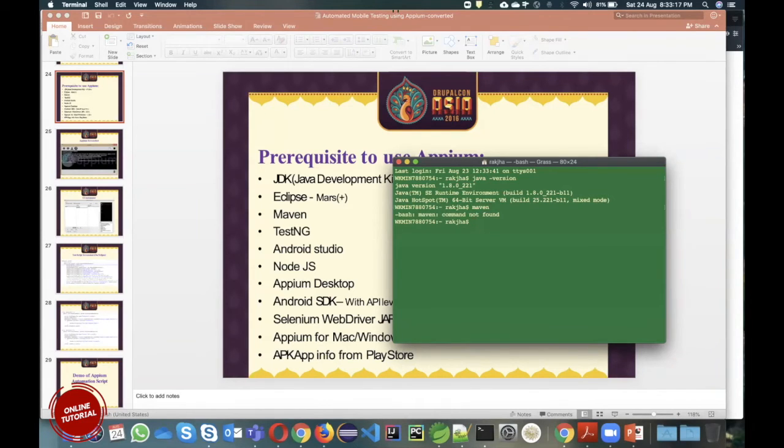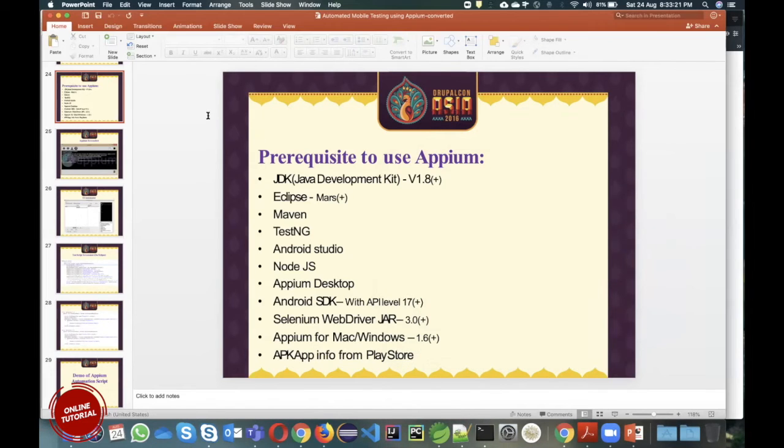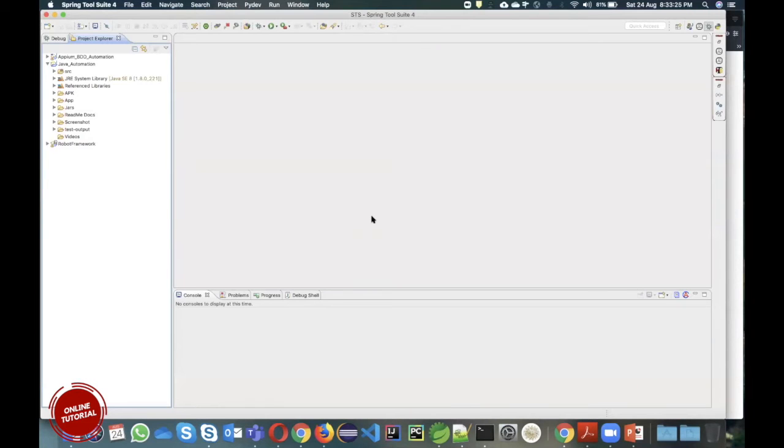So for Maven, it's a dependency, right? No, Maven is actually a build tool. It should be installed in your system, and then using that Maven you will be able to add the dependencies. It is something like Eclipse is an editor. First Eclipse should be there, then only you can start writing the code. Right.